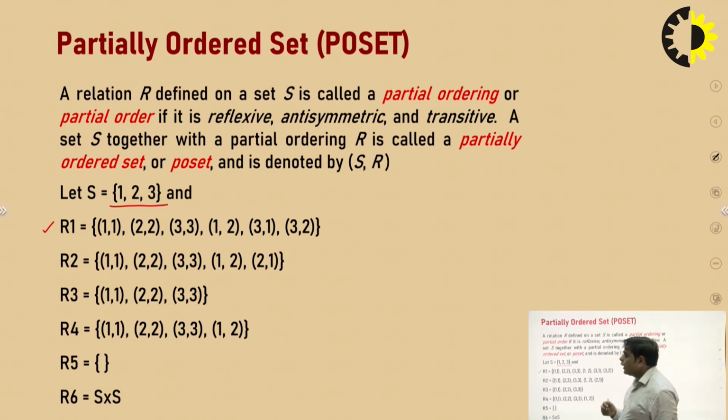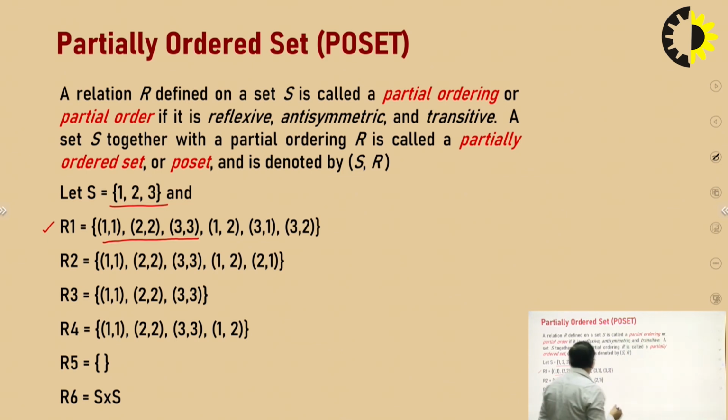So I have already told you a relation will be a Poset if it is holding the three properties: reflexivity, antisymmetry and transitivity. So we can see that there exist 1, 1, 2, 2, 3, 3. So that means this type of pairs is necessary for the reflexive relation. So clearly we can see that this relation is reflexive. For the antisymmetric, we have to check that there should not be A comma B for which there exists B comma A, where A is not equal to B.